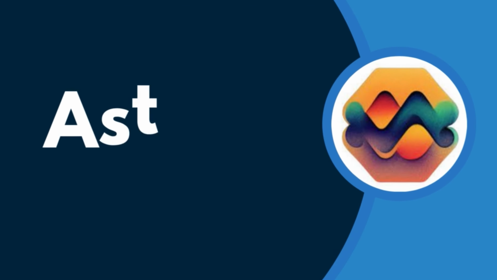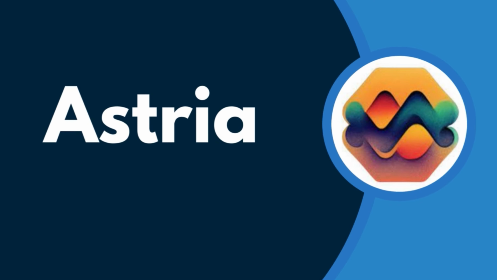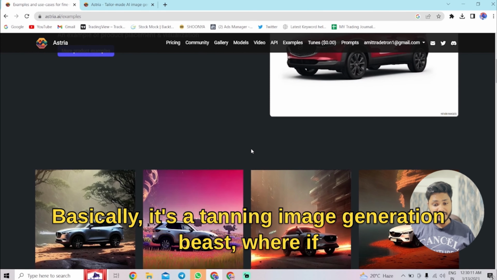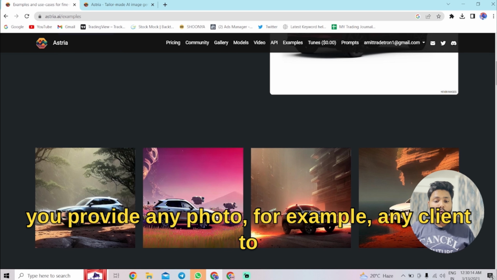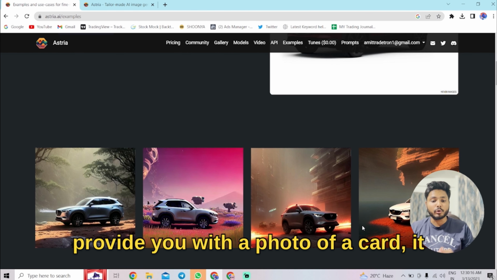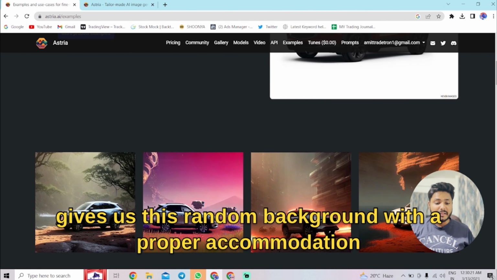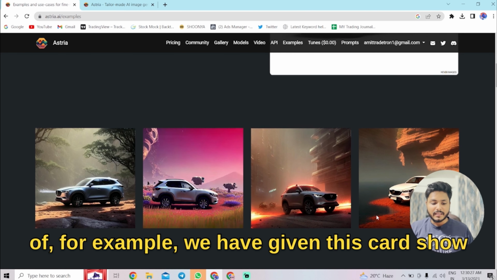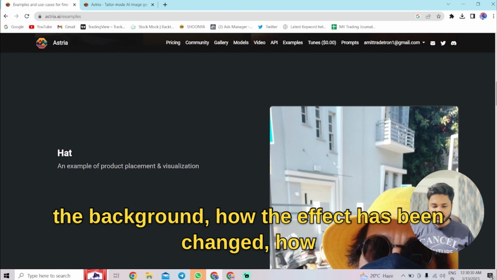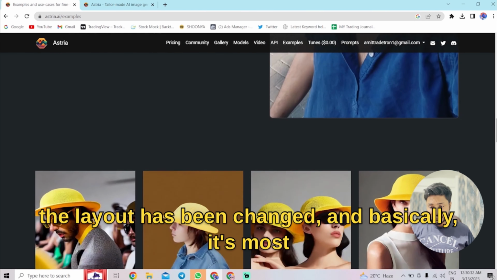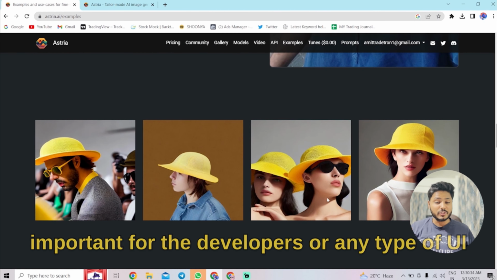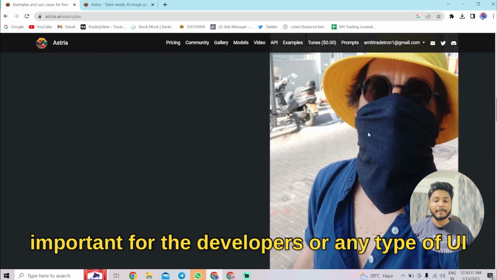So our number 4 AI tool is Astria. Basically, it's a stunning image generation beast. If you provide any photo, for example, any client provides you with a photo of a card, it gives us a random background with a proper accommodation. For example, we have given this card, and it shows the background, how the effect has been changed, how the layout has been changed, and basically it's most important for developers or any type of UI UX designer.